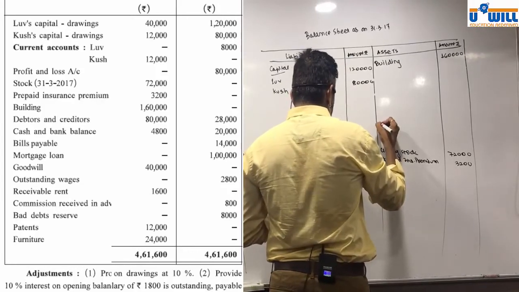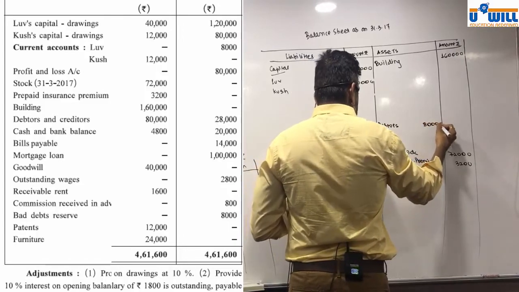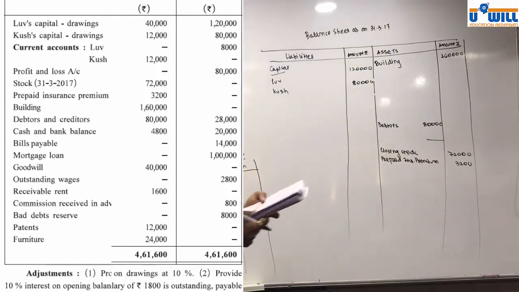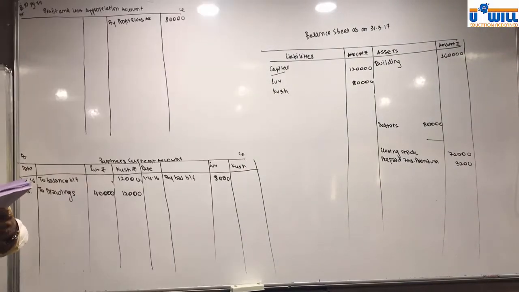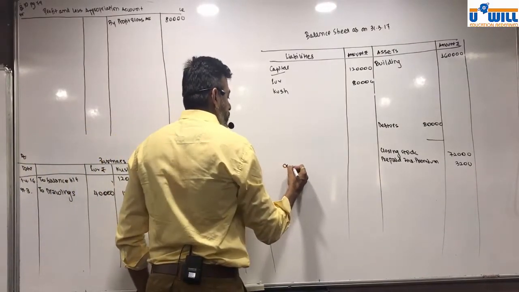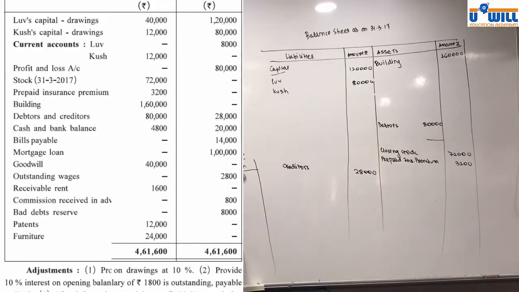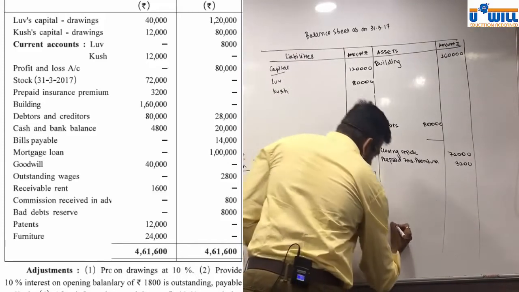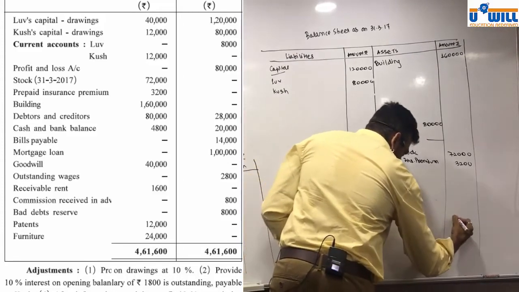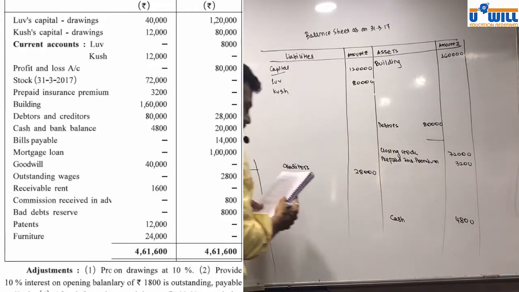Now debtors, there is an adjustment. So inner column: the adjustment is of bad debt reserve given already in the trial balance. Creditors 28,000. Cash 4,800. Bank balance 20,000.